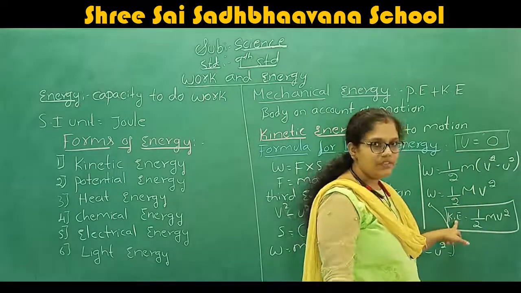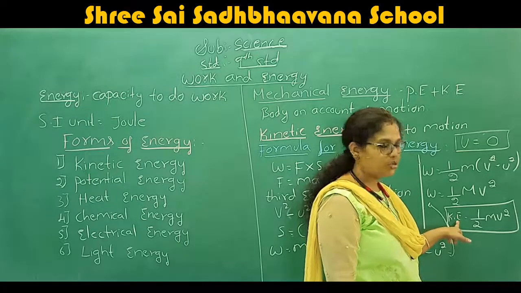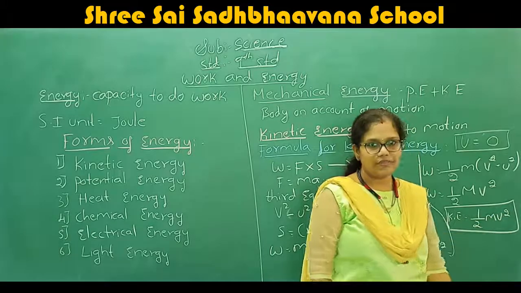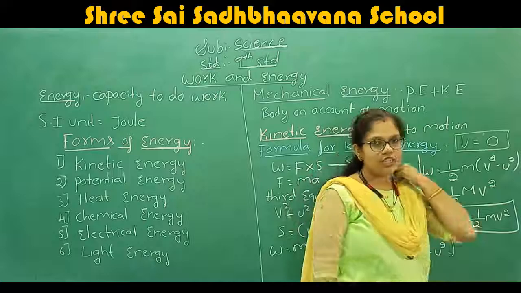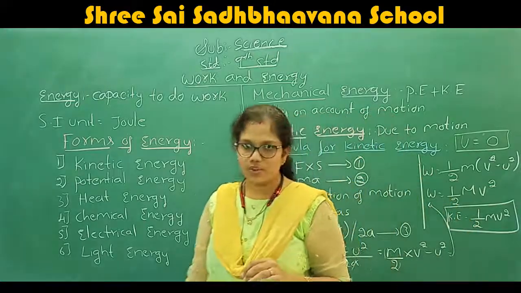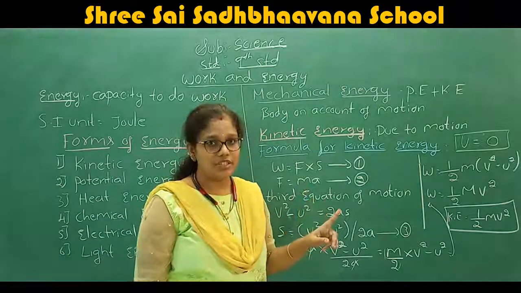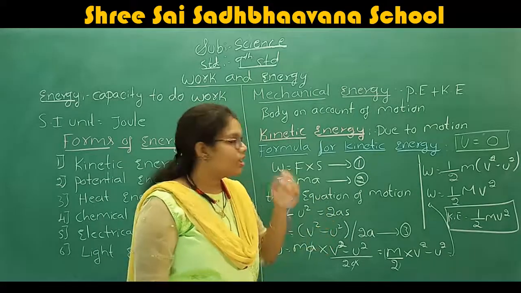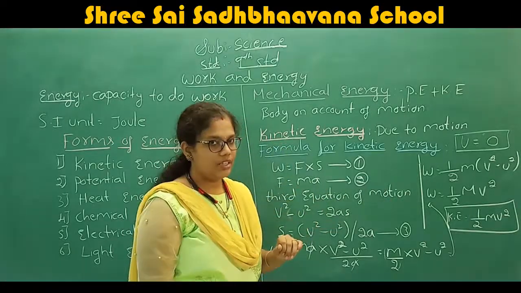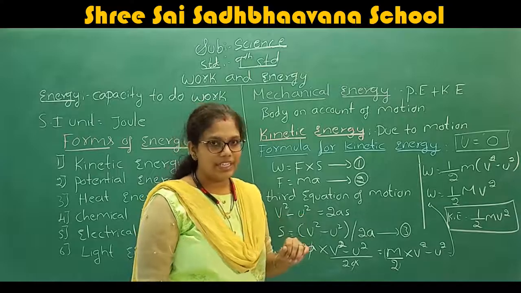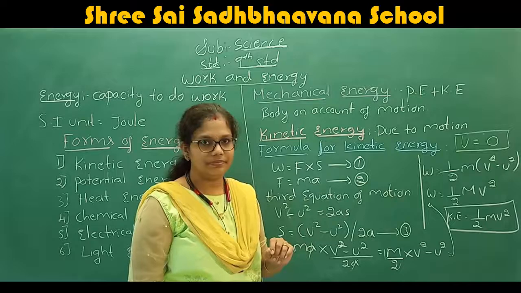Therefore, the work done is considered as the energy only. Therefore, the formula for the kinetic energy is half of mv square, where m is the mass and v is the velocity. What is the formula to find the kinetic energy? Half of mv square. Pay more concentration to this derivation. It is very important for you. Kinetic energy is equal to half of mv square.